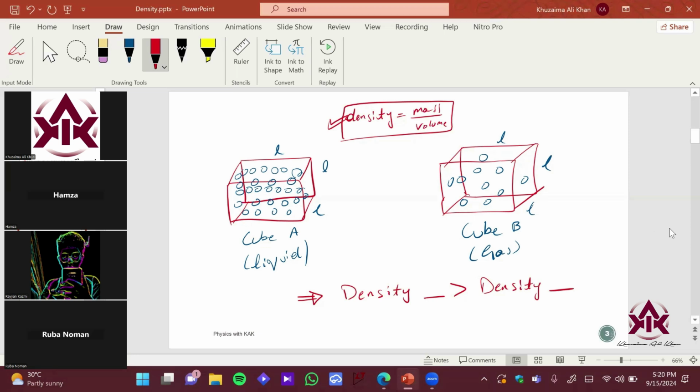Density of X is greater than density of Y. You can guess also, it does not need to be correct. Like, can you repeat the question? I'm just saying that if you just see these two cubes over here, in liquid we have more particles per unit volume, right? Because they are closer to each other.